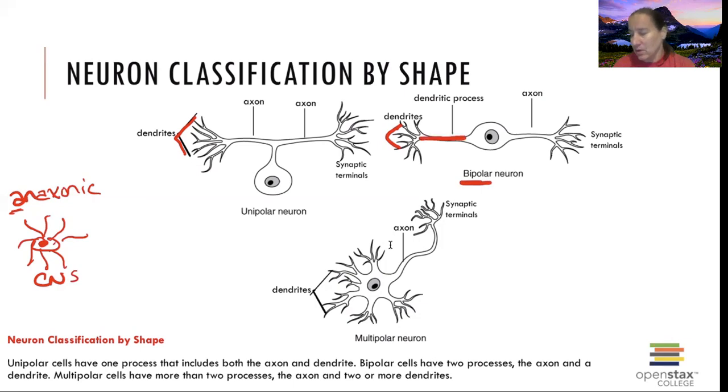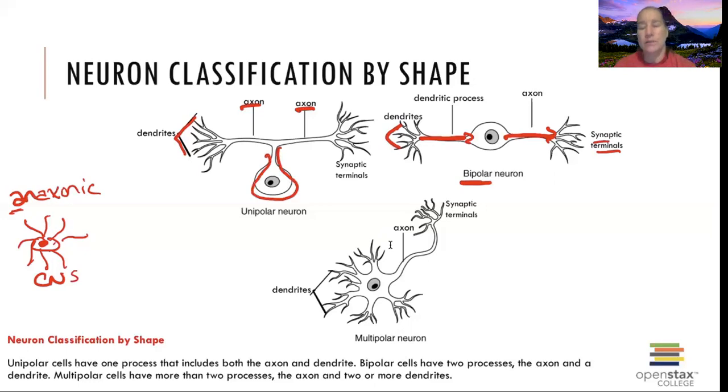They send the signal to the cell body. There's the one axon, and it's going to send that information down to the synaptic terminals. Bipolars over here, unipolars over here, one giant axon with the cell body dangling off to the side on unipolars.